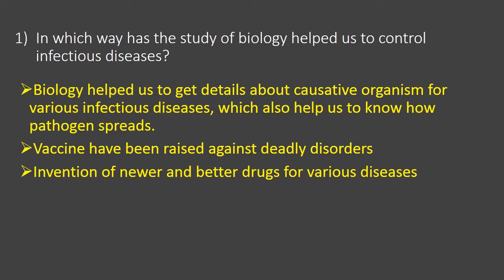There are a number of deadly disorders caused by pathogens, and for many of them we already have vaccines, like the polio vaccine and the tetanus vaccine. These are useful to prevent some of the deadly disorders. So the invention of vaccines is possible because of the study of biology.